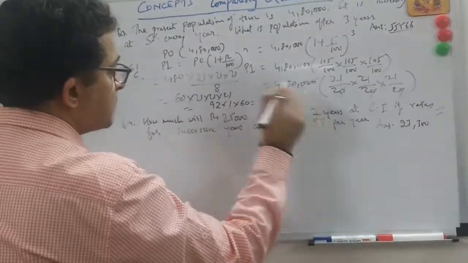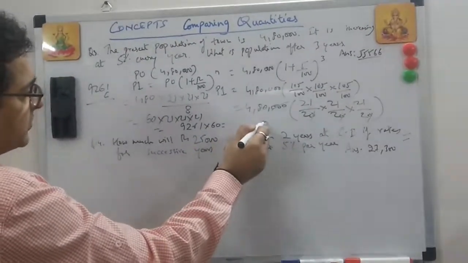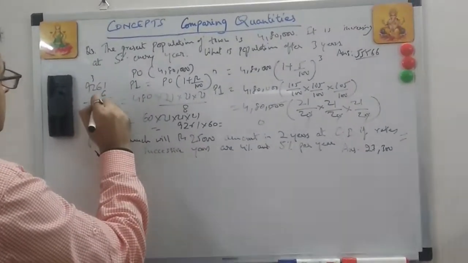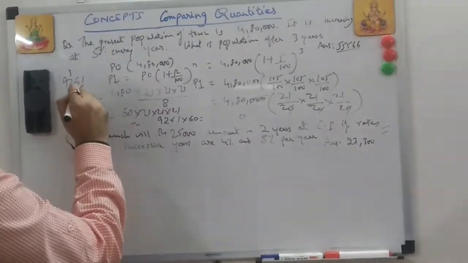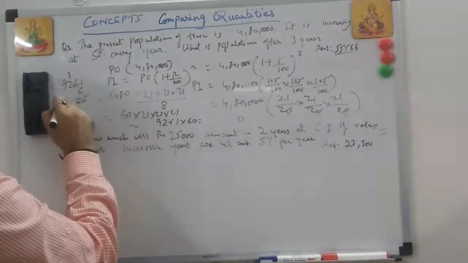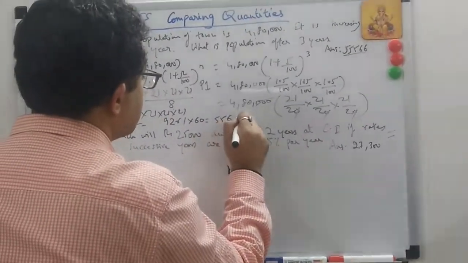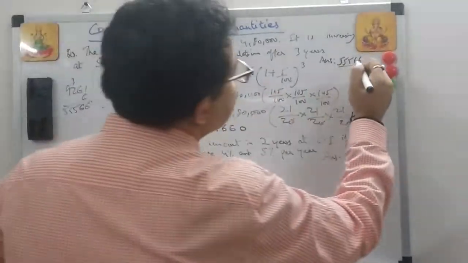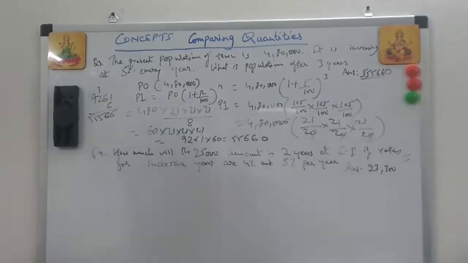Let's take the 0 initially. So I'm doing 9 times 6, 1 into 6. Then the 0 is already placed. We got 60. 9 times 6 is 54, then 15, then 55. 5 5 6 6 and 0. I think the answer should be 555660. Okay, fine. So this is correct. This is the answer for this question.